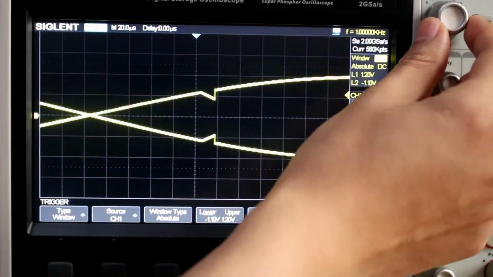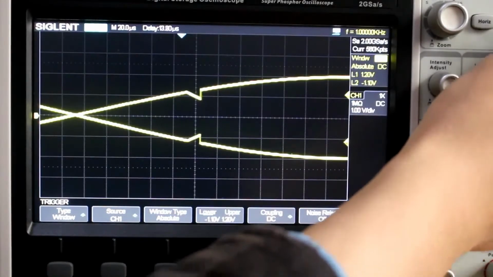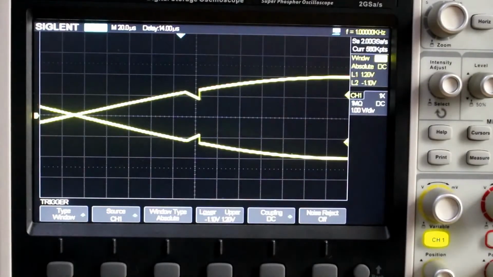And that will allow us, as you can see, to zoom in on both glitches so we can catch them at the same time. Very useful when you've got a glitch on both the rising and the falling.